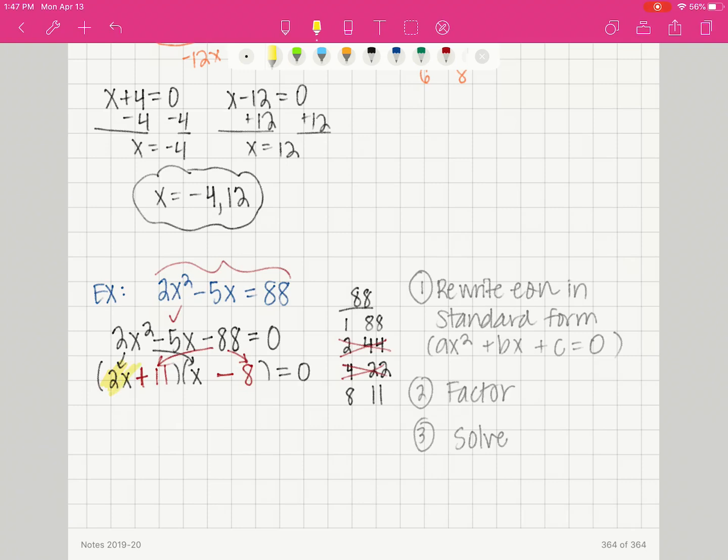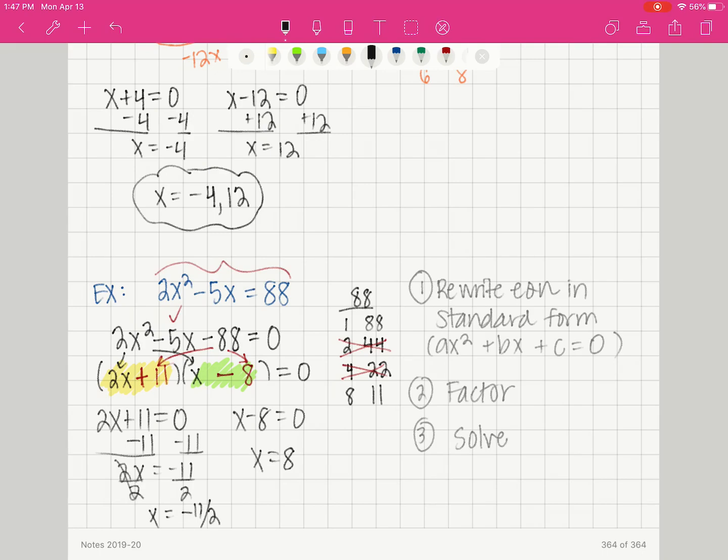So we're going to set 2x plus 11 equal to 0 and x minus 8 equals 0. And you're probably going to get quick enough at this that you're going to get x equals 8 pretty quickly, and you might get negative 11 halves pretty quickly as well. I'm going to show my work on that one though. So I have two answers. I've got x equals negative 11 over 2 and positive 8.